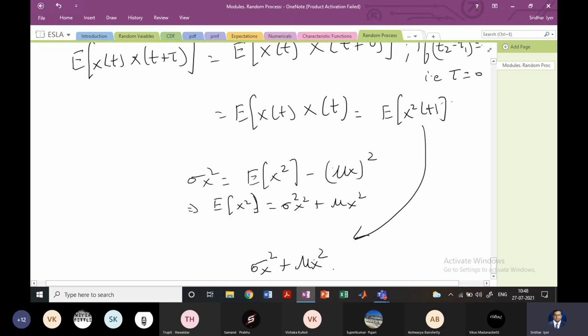So for tau equal to 0, if there is no time difference, the expectation is just the sum of the variance and the square of the mean value, right?